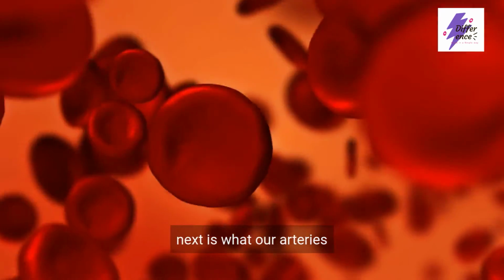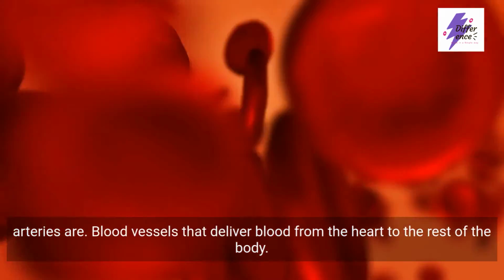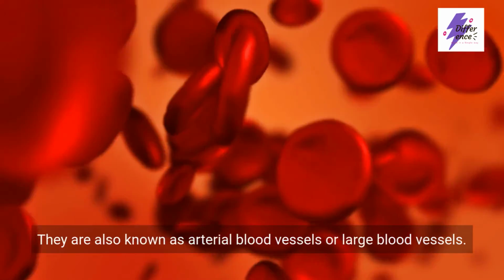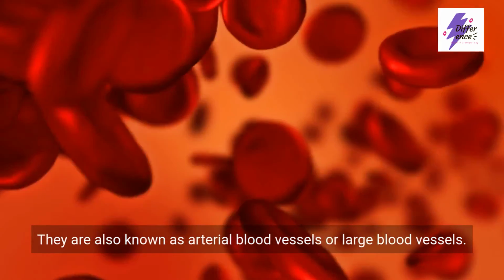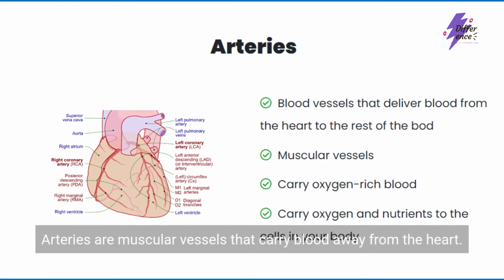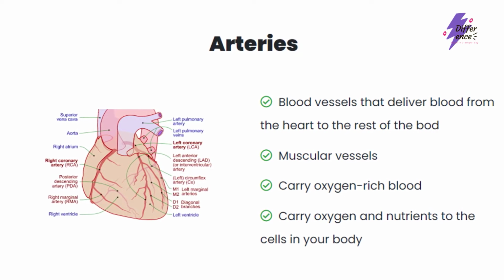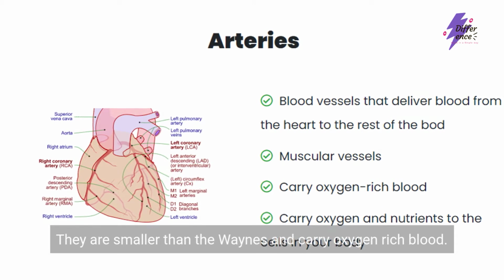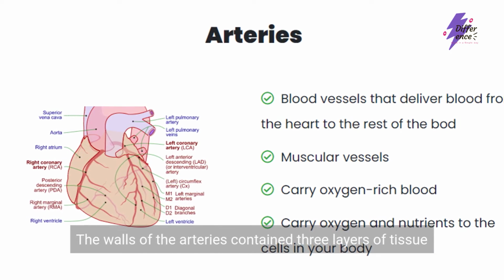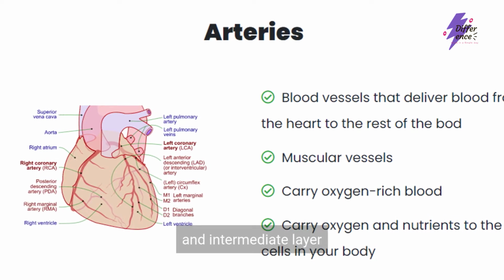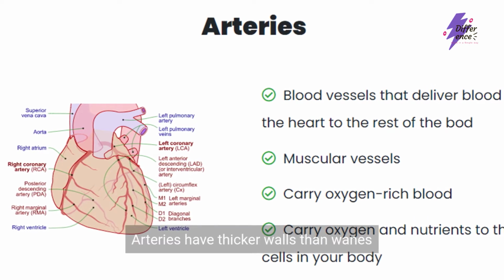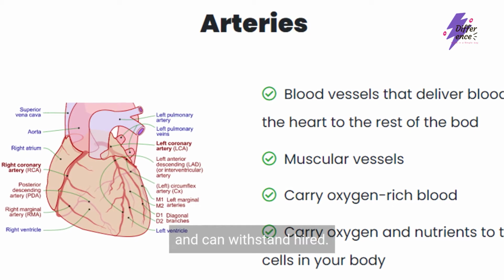Next is what are arteries? Arteries are blood vessels that deliver blood from the heart to the rest of the body. They are also known as arterial blood vessels or large blood vessels. Arteries are muscular vessels that carry blood away from the heart. They are smaller than the veins and carry oxygen-rich blood. The walls of the arteries contain 3 layers of tissue, an inner lining, an intermediate layer, and an outer layer. Arteries have thicker walls than veins and can withstand higher pressure.